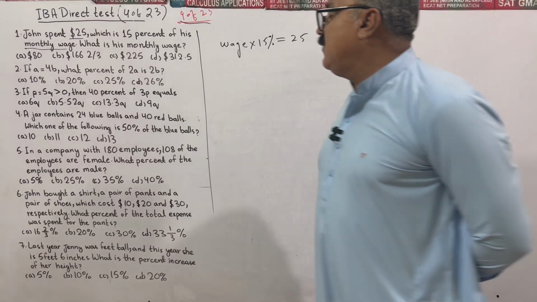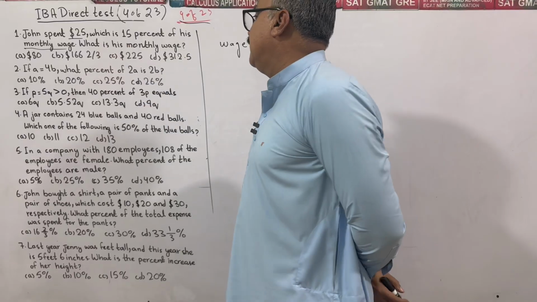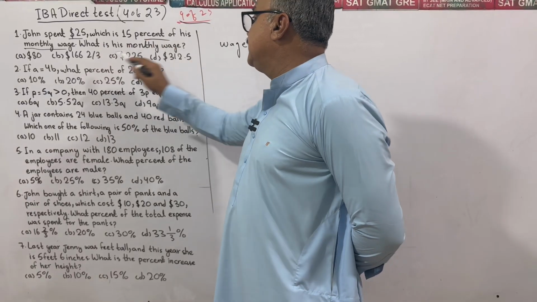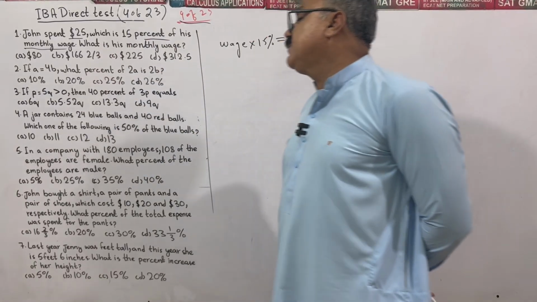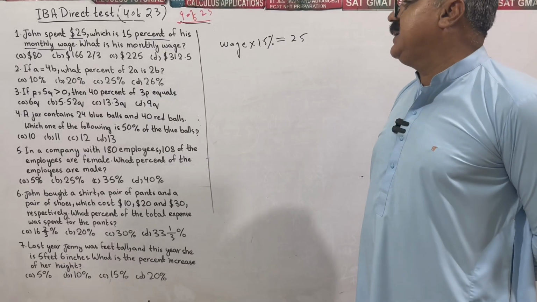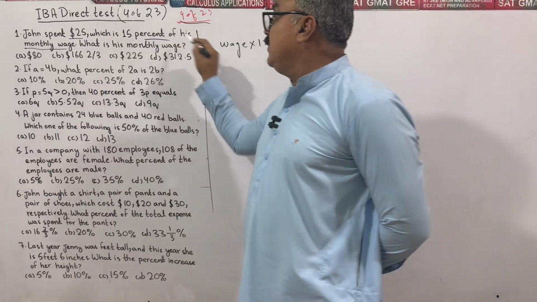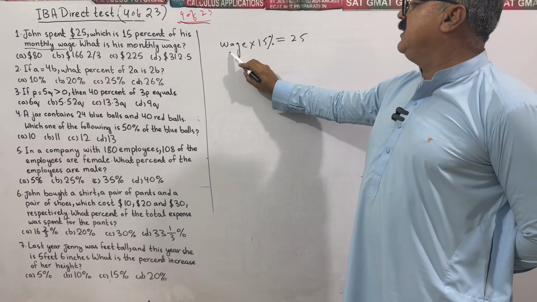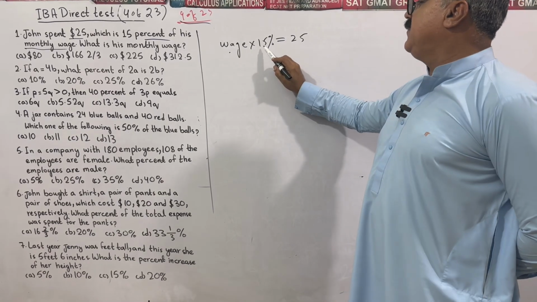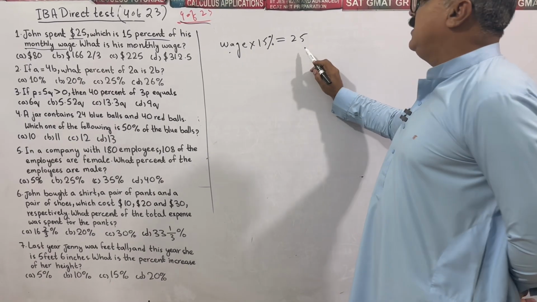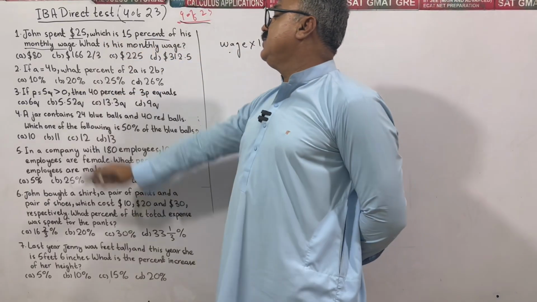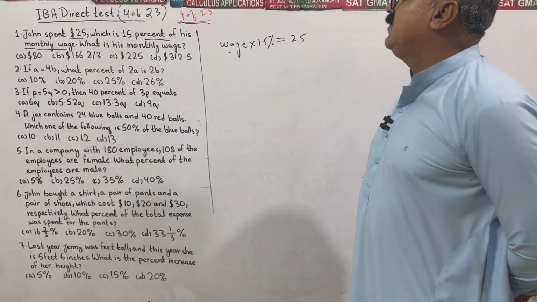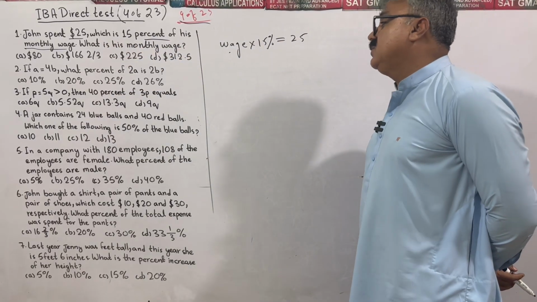So 15% of his monthly wage is equal to 25.